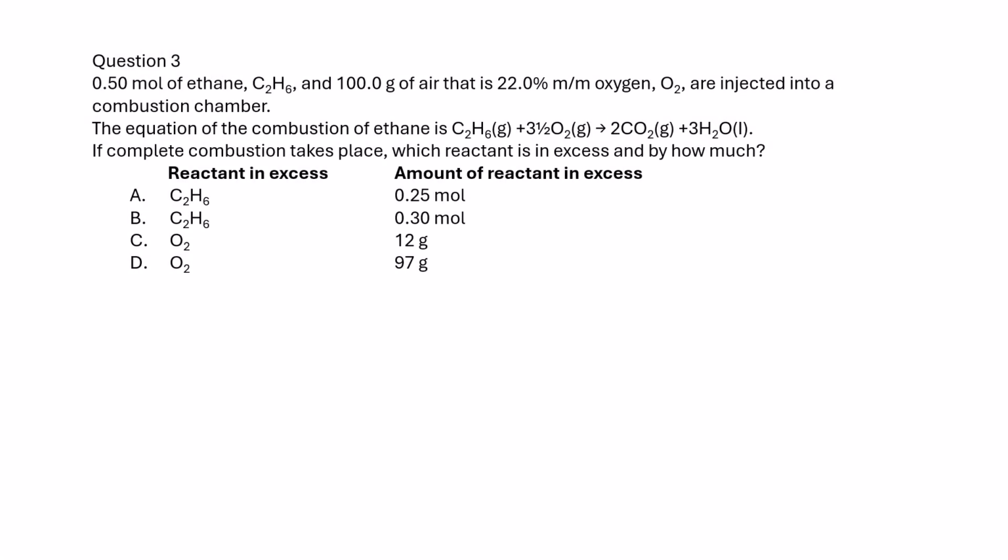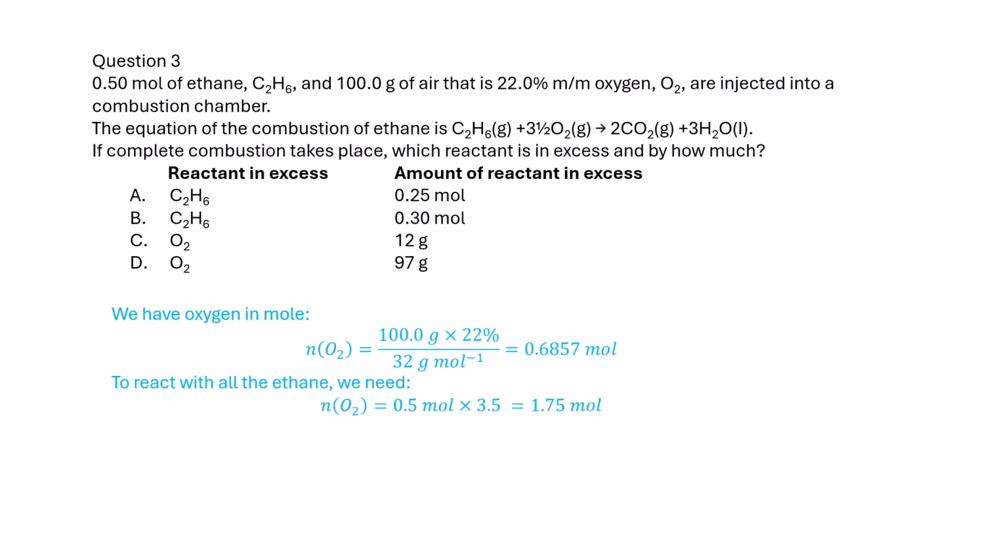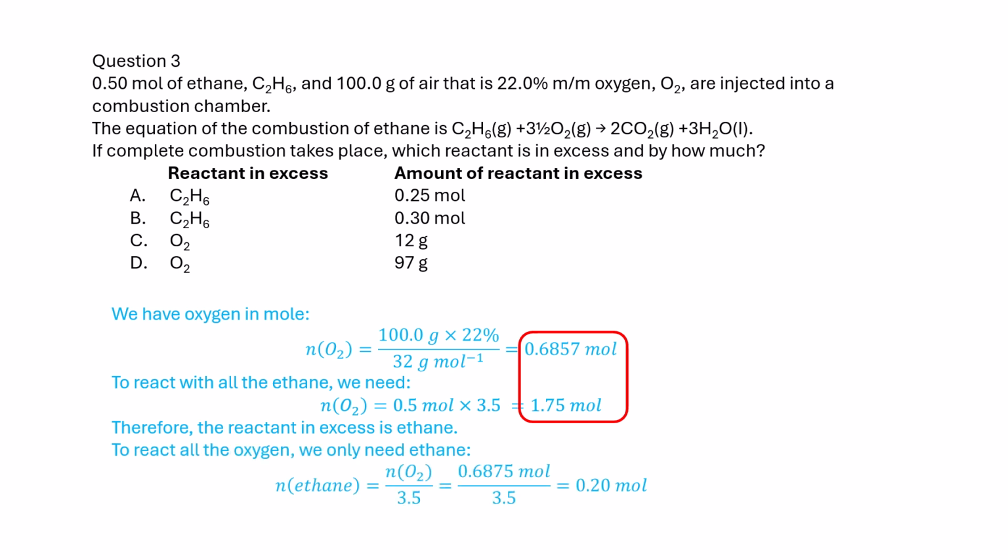We calculate the moles of oxygen, and then the oxygen needed if all the ethane completely reacts. We find that the amount of oxygen provided is less than that needed. So, ethane is in excess, and oxygen is limiting. We use the amount of oxygen to calculate the amount of ethane reacted, and the amount of ethane left.